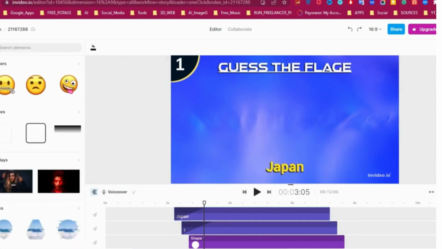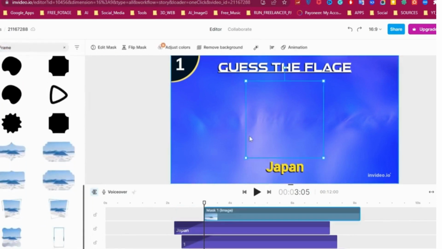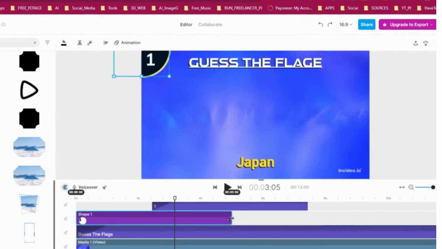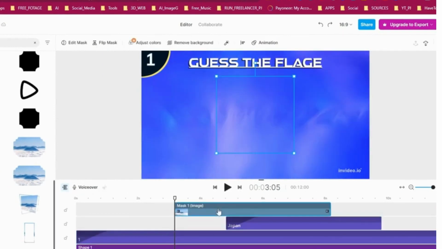Again, go to Element section and search for a frame. Add one of them to timeline. Layers such as the circle and the text above must be displayed until the end, so drag the layer until the end, also the flag.